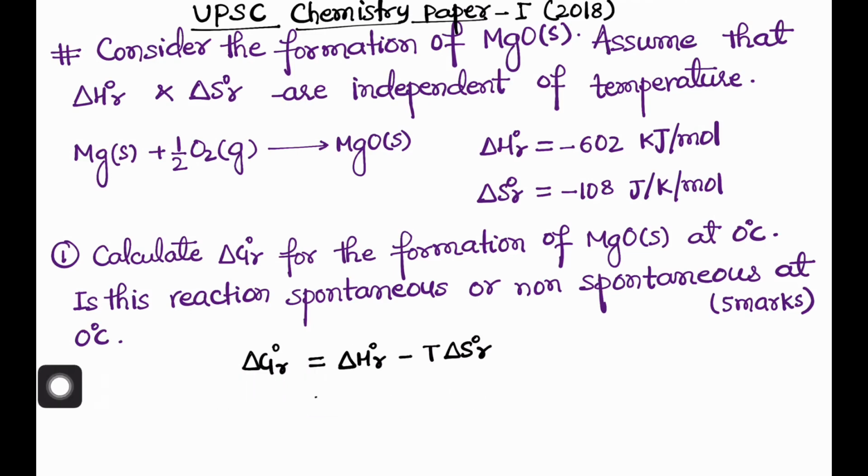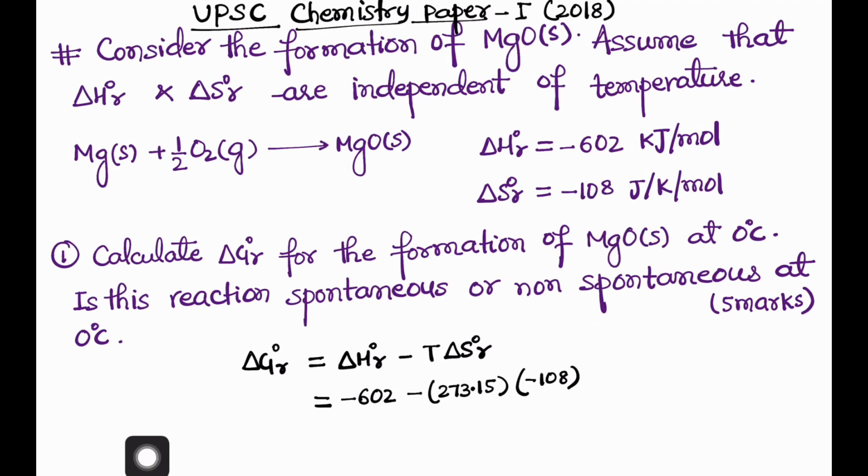Now we have been given delta H naught R as minus 602, and the temperature is 0 degree centigrade, but we have to keep that in Kelvin, so it will be 273.15 Kelvin into the entropy change, minus 108. But 602 is in kilojoule and 108 is in joule, so we have to convert it by dividing by 1000. And now negative will become positive, so it is a simple calculation.